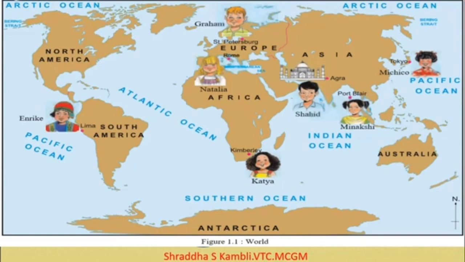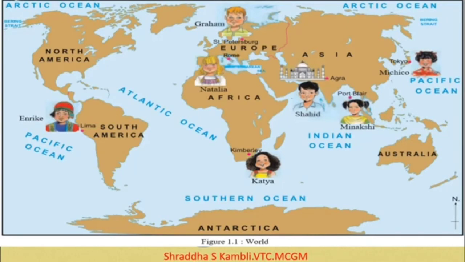So let us first try and understand what this picture is about. Now this picture is actually the map of the world. Alright. On this picture you can see certain places, you can see certain children. Alright, and if you look closely at these different children, the pictures of the different children, you will see that they are all of the same age probably, but their features and the way they look is different from each other.